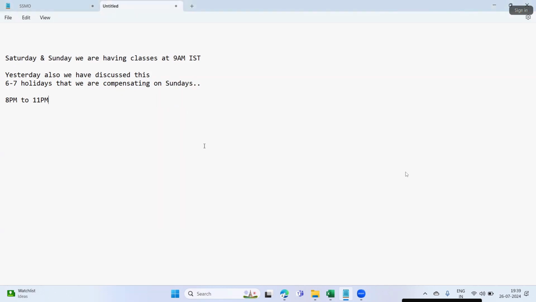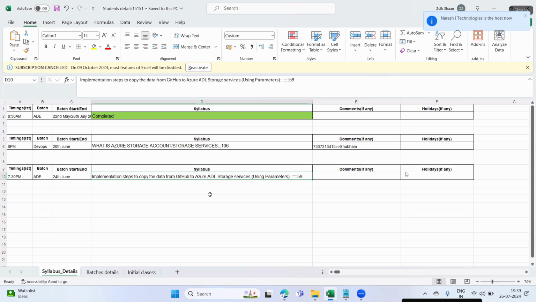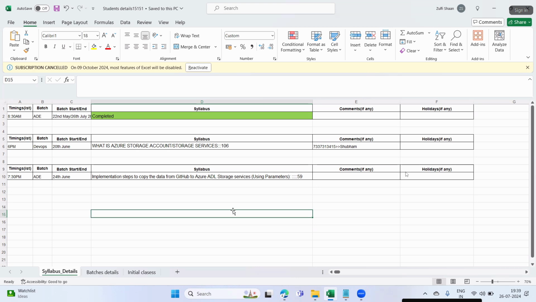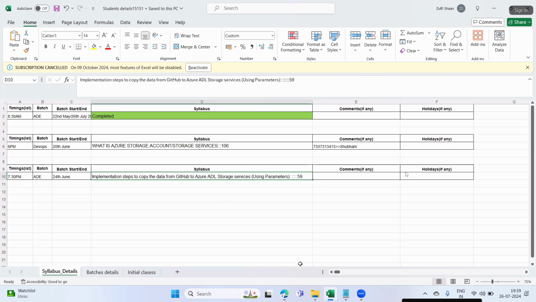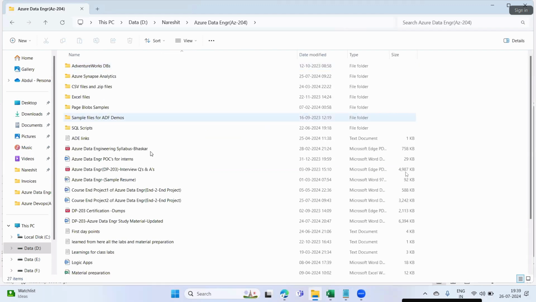Fine. All right, guys. So from where we have to start today? Implementation steps to copy the data from GitHub to Azure ADL storage services using parameters. So what we are doing here, first we'll see. I'll open the material first.